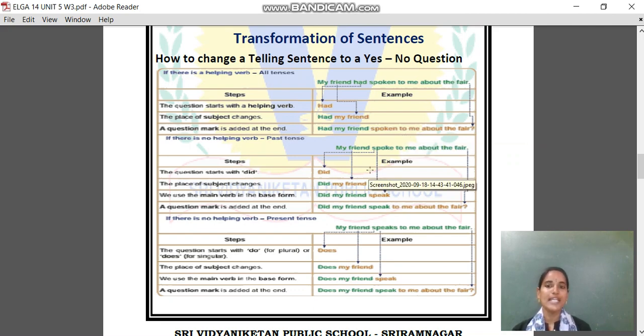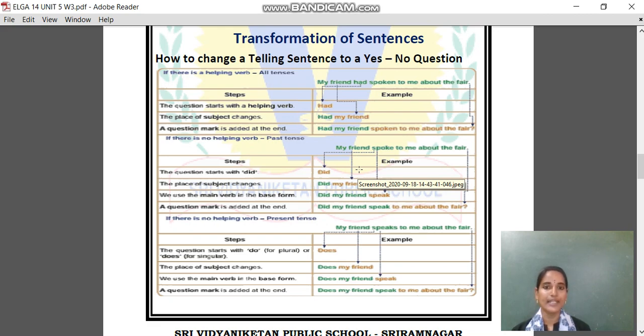So likewise, if there is no helping verb in a past tense, for example, my friend spoke to me about the fair. If this sentence is in a past tense, yes, so we'll use did.